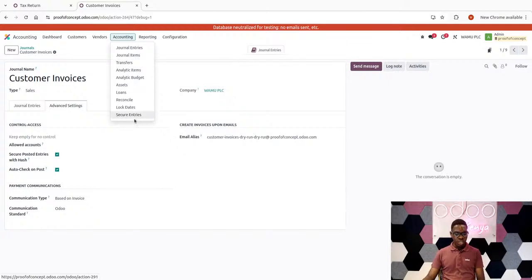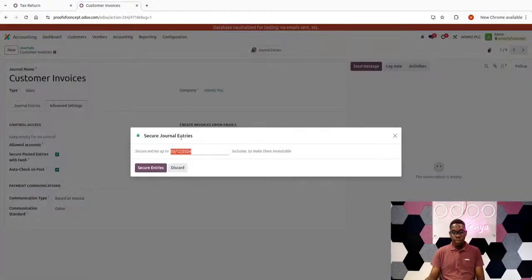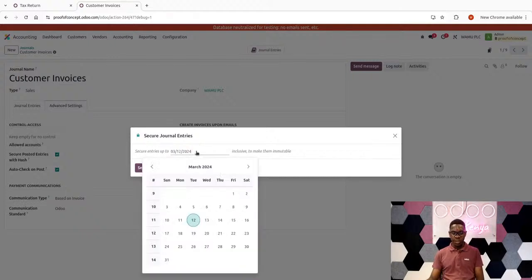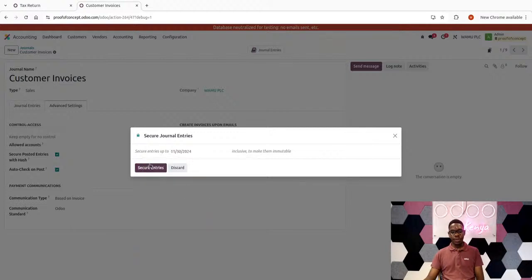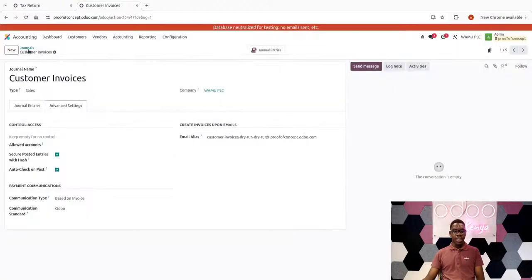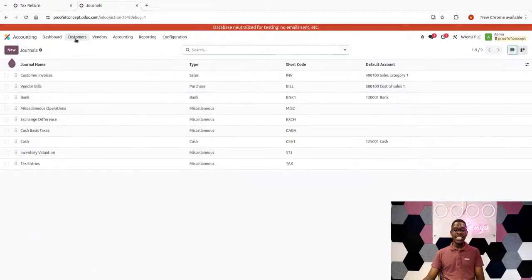But when it comes to secure posted entries, I can pick which date I want to secure. Securing simply means that once I secure it, I cannot make any adjustment to that particular entry. For example, I could say I want to secure entries up to November 30th. Then I secure entries. That will simply mean that I cannot edit any previous invoice.